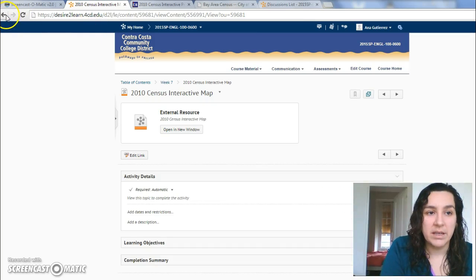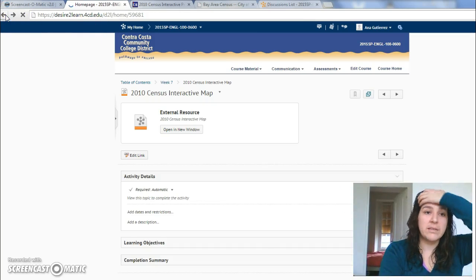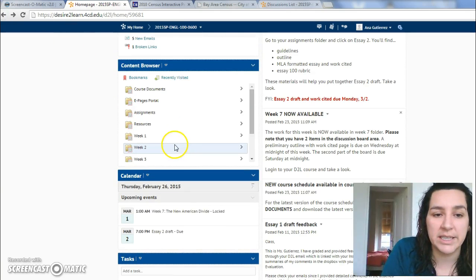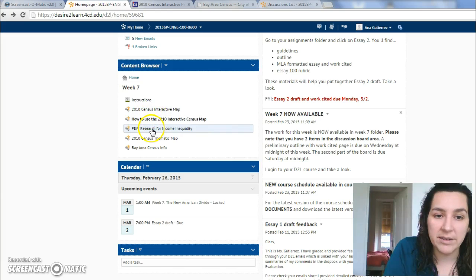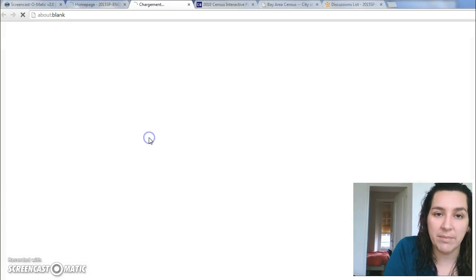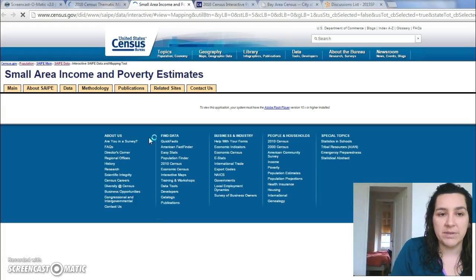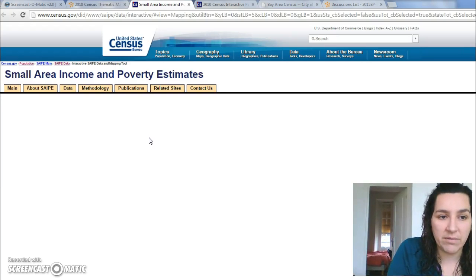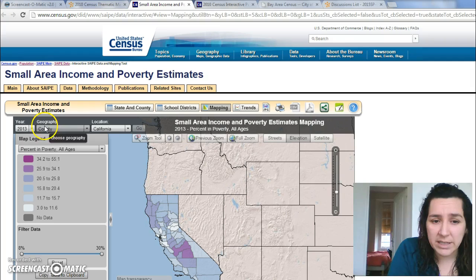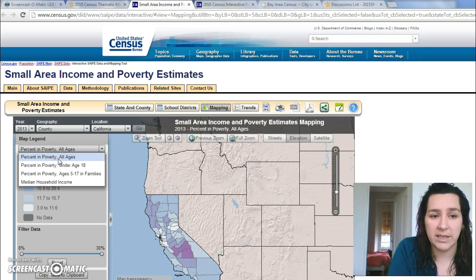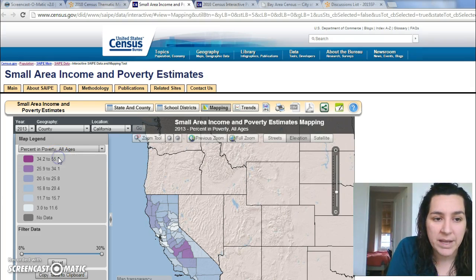The last one, I don't know if you'll need it, but if you really like to visualize this, you can also find the poverty statistics by school district. And that usually is very telling. And that's this link right here, which is called Census Thematic Map. And what I did is I set it up so that it's already looking at California. And this is called the Small Area Income and Poverty Estimates section. And if you just look at this, it gives you percent in poverty for all ages. You can actually change that to under 18, ages 5 through 17. You can look at median household income here too visually.